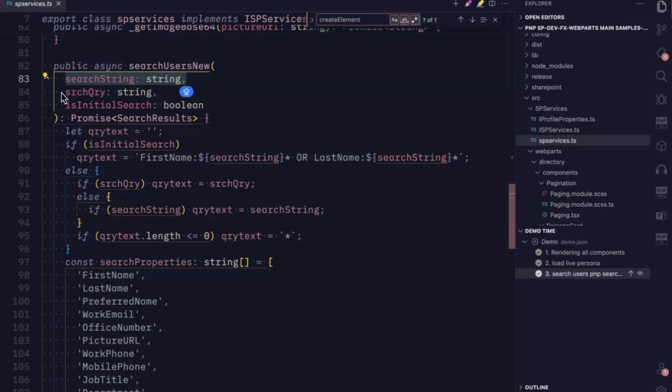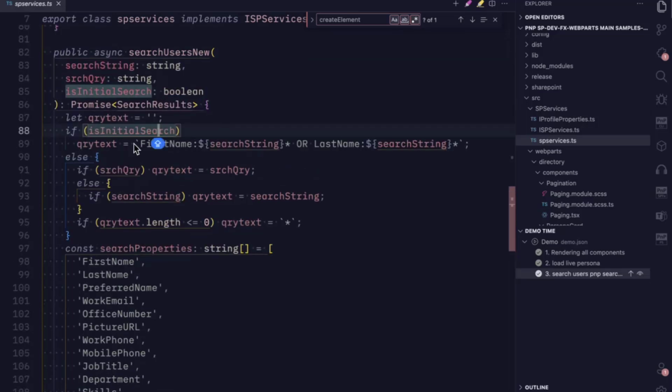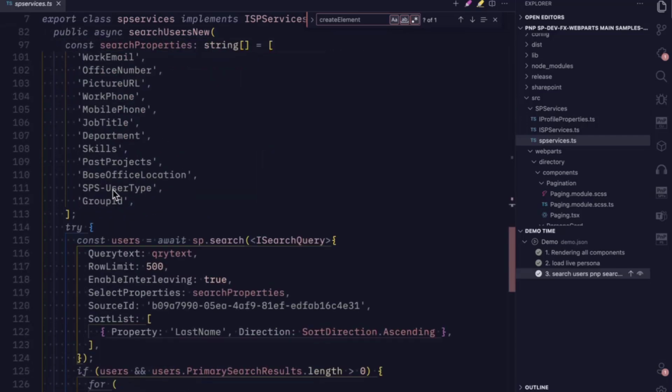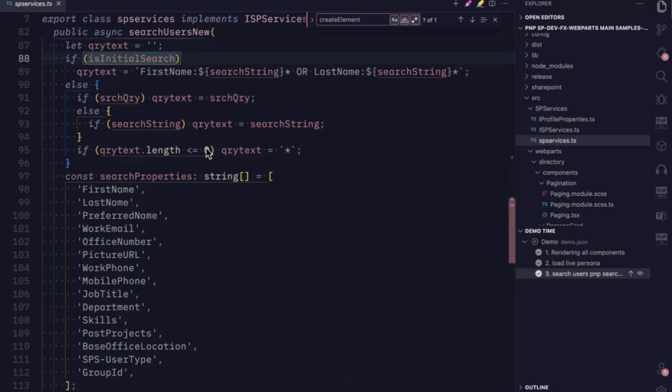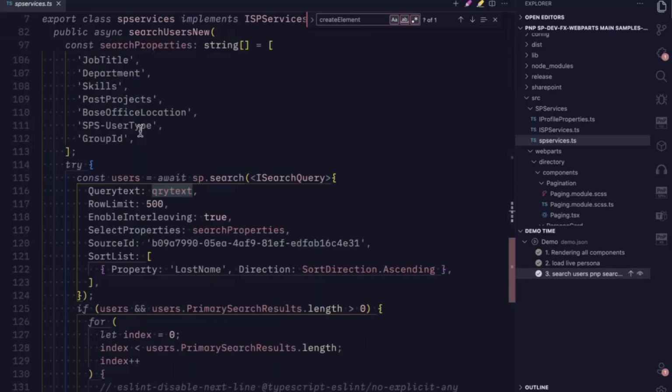The second parameter is the search query. Whatever you type in the search box, it collects and passes to this search users function. And finally, there is the initial search flag. Below that, we have the if condition where we check whether the initial search is happening. If it is the initial search, we construct the search query and pass it to the PnP search method. Otherwise, we check the search query, assign it to the query text, and send that query text to the search method.